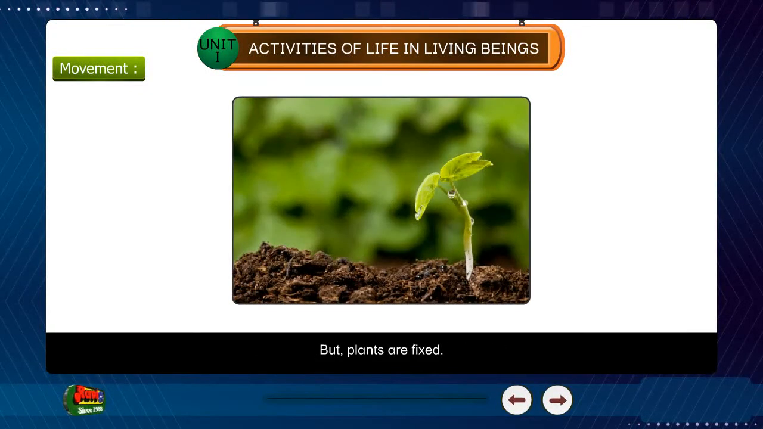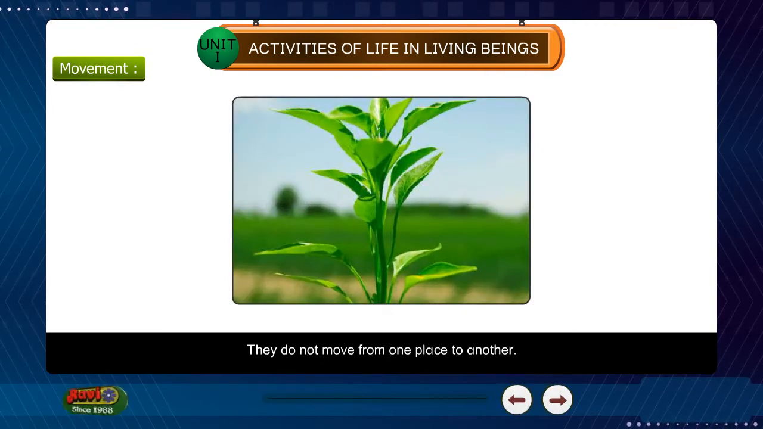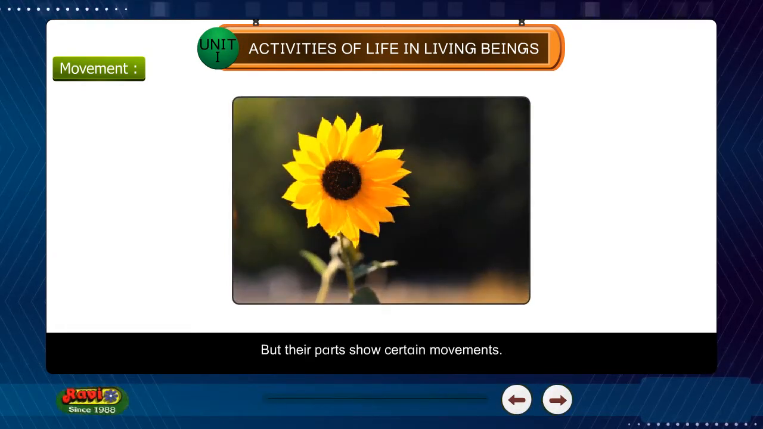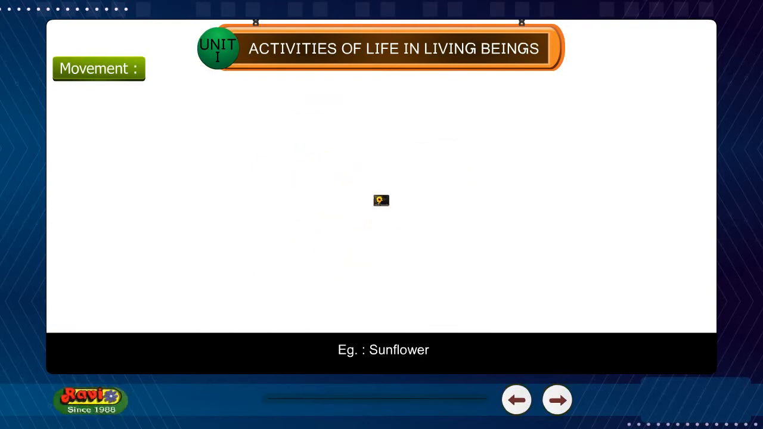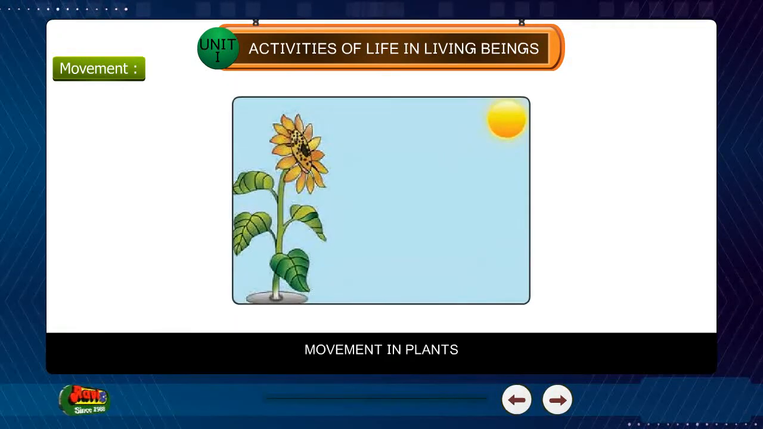But plants are fixed. They do not move from one place to another. But their parts show certain movements. Example, sunflower. The flower of the sunflower plant moves towards the direction of the sun. Movement in plants.